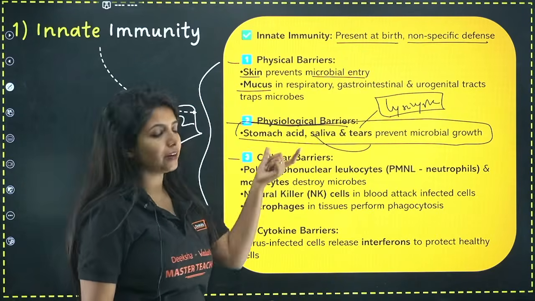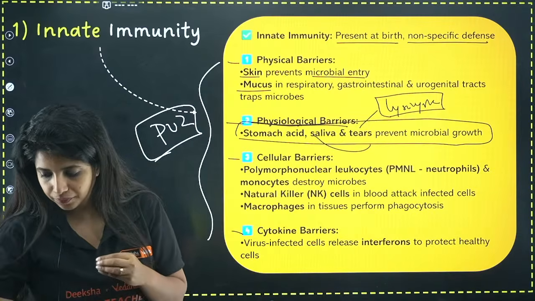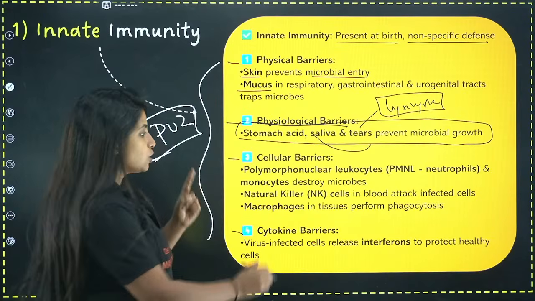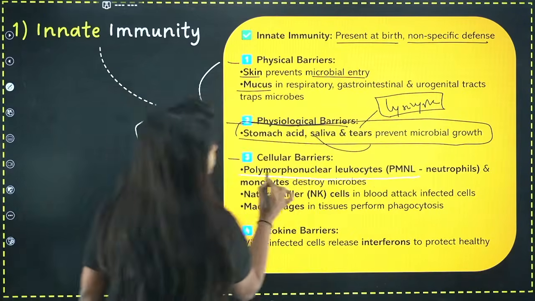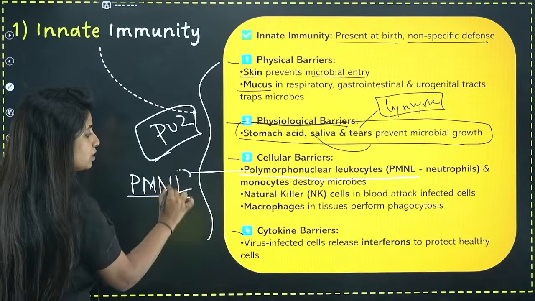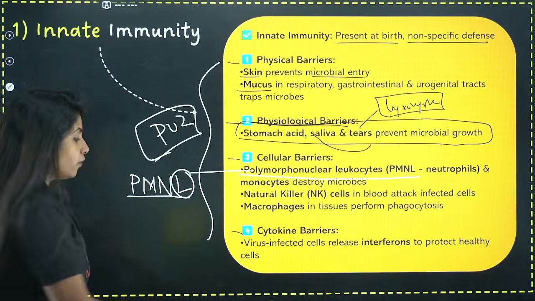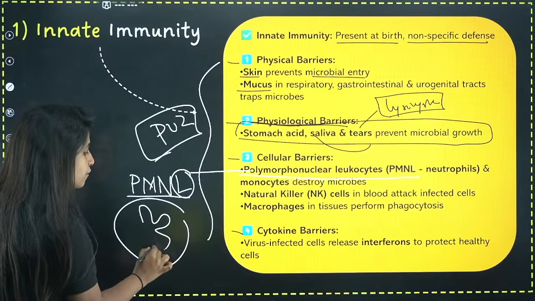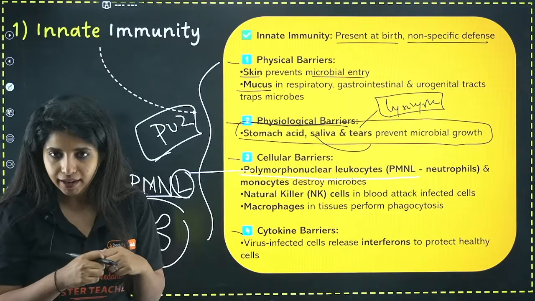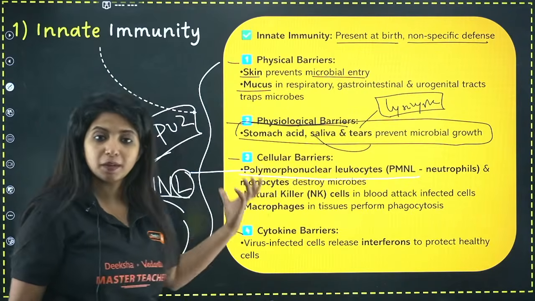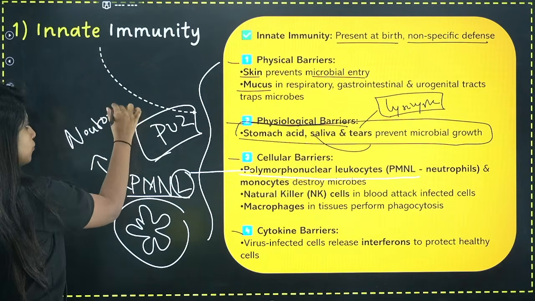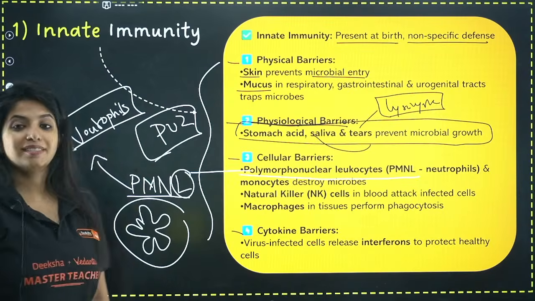Third barrier is cellular barrier. Cellular barriers as in cells which are there from our birth. And what are those cells? The first one is polymorphonuclear leukocytes. Leukocytes means white blood cells. And over here, their nucleus is like this. They have multiple lobes out there. That is why it is known as polymorpho. They have different morphology. Okay, so polymorphonuclear leukocytes, which is PMNL, the actual name for this is neutrophils. Neutrophils. They are coming under cellular barriers.